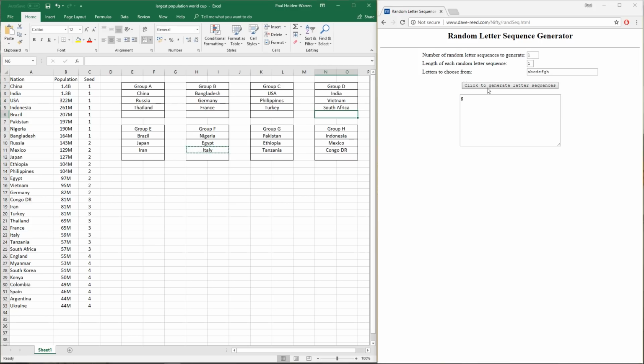Now England's going to be first up. They're going into Group B. Wow, what a group. Group of death. Germany, France and England in the same group. I've decided to ignore all the rules of having no more than 2 European nations in the same group. We're just going with it because this is a fun World Cup, and I'm looking forward to seeing who will get out of Group B.